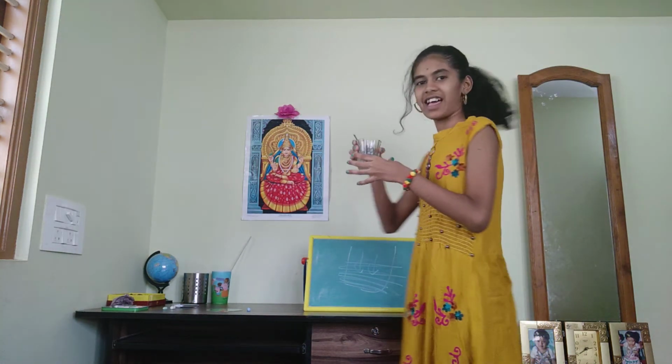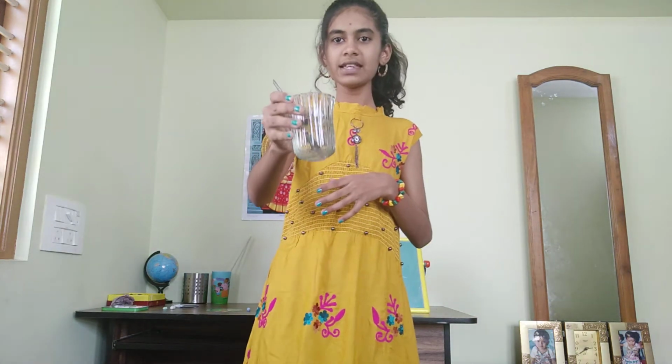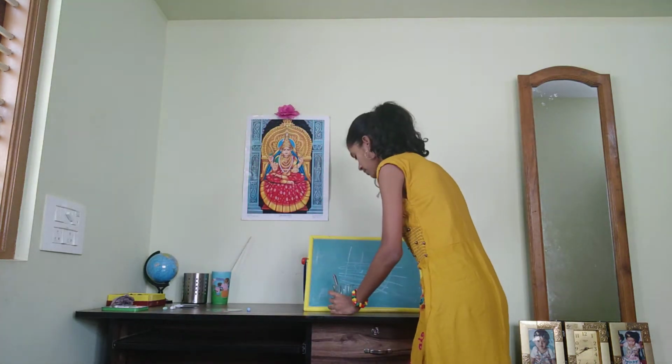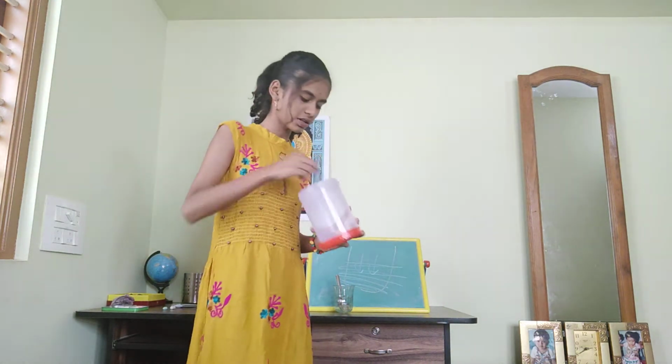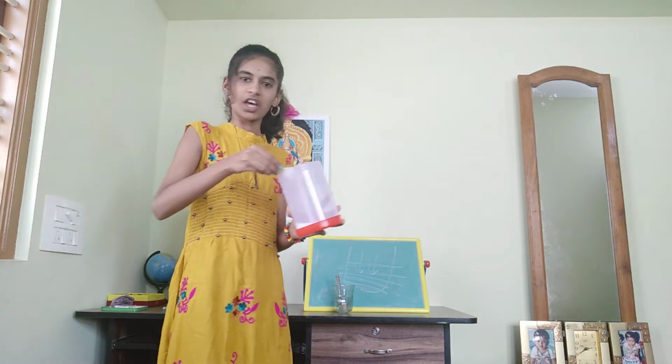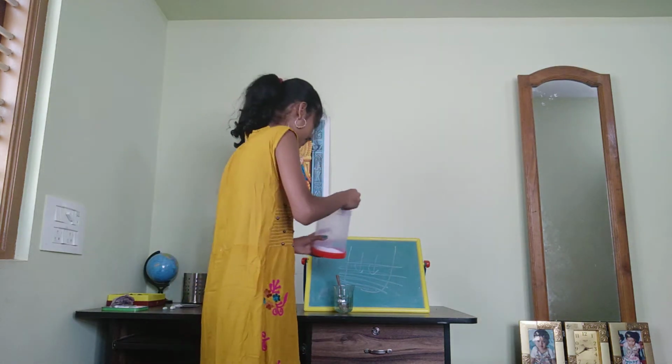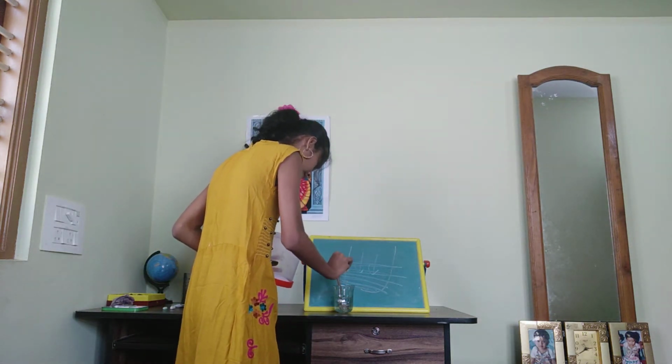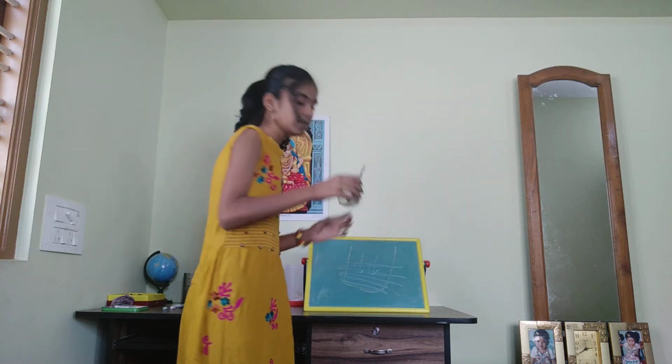Okay, this is water. We can see that I have filled 50 ml of water in a glass tube. Then I am going to add one cup full of salt into it, like this. When I added it, the salt started settling at the bottom. Then with the help of a spoon, stir it properly.